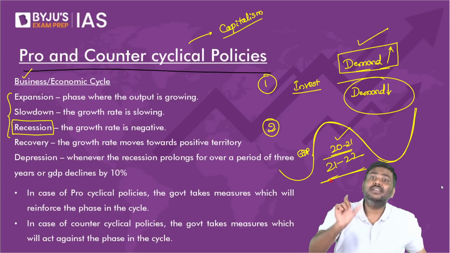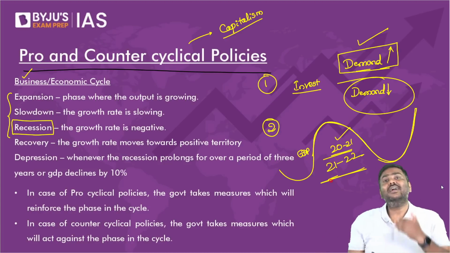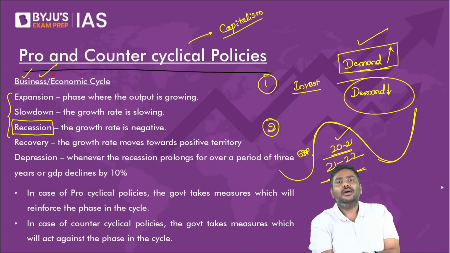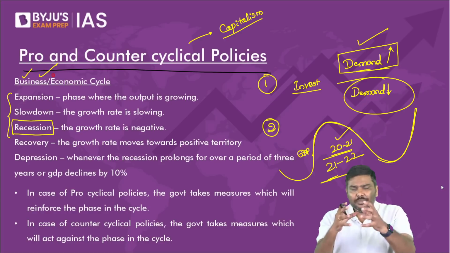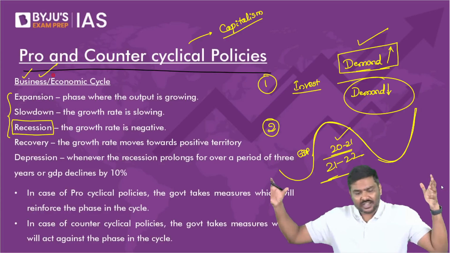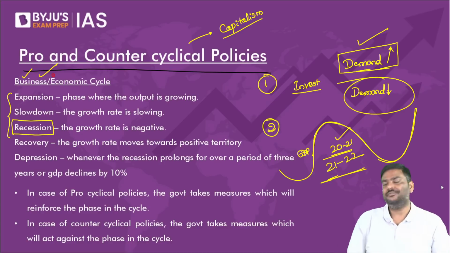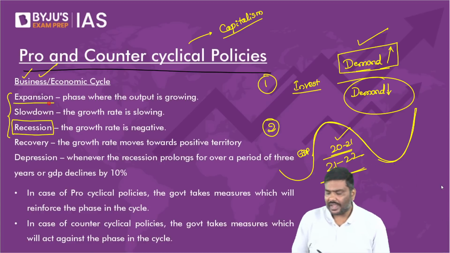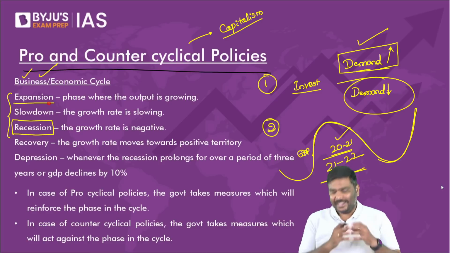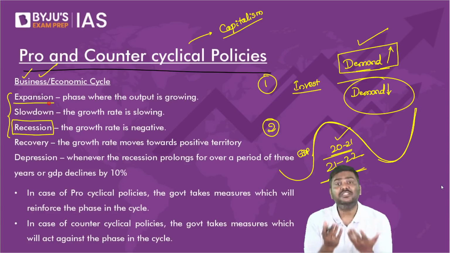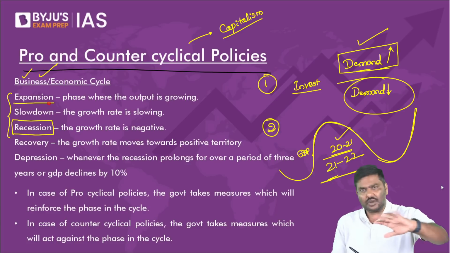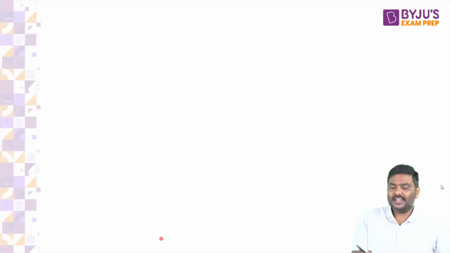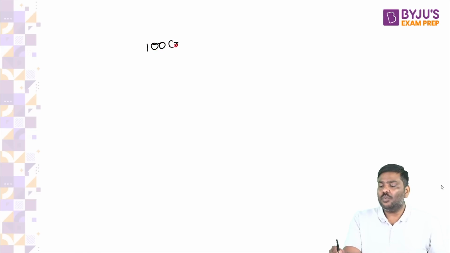So that is the point I'm trying to make here. GDP of a country will increase for certain years, again fall down. Increase, fall down, increase, fall down. This is called a business or economic cycle. And whenever the GDP of a country increases, we'll call this expansion.